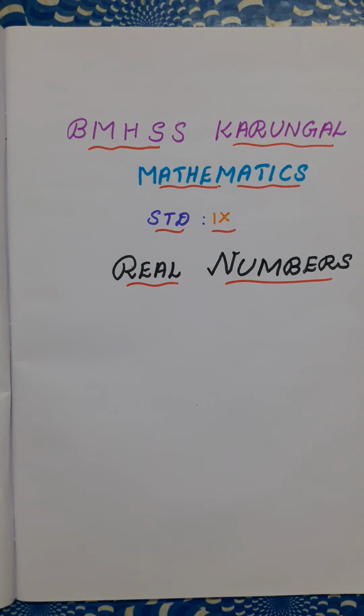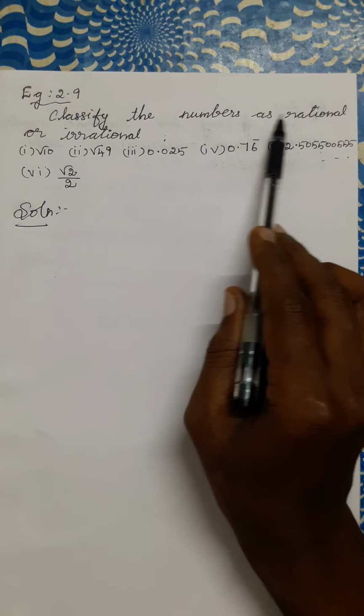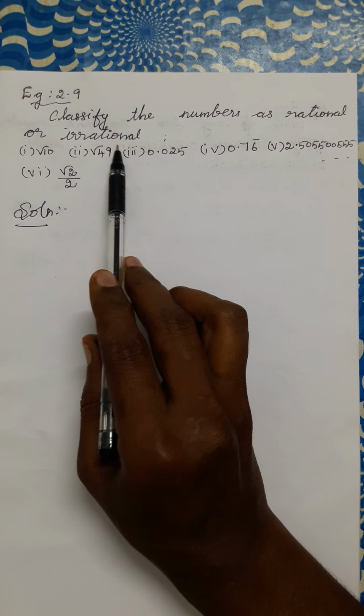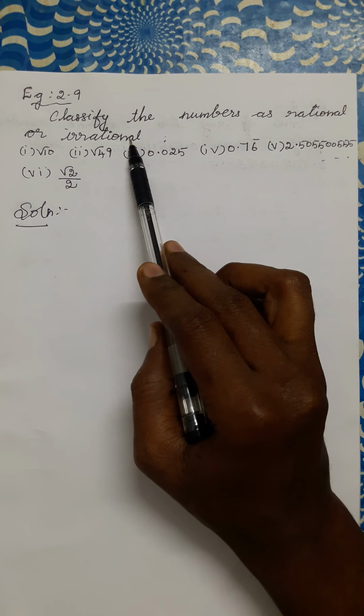Now, I am going to continue the same portion, real numbers. In the previous class, I taught example 2.8 after 2.10. Now I am going to teach example 2.9. Example 2.9. Classify the numbers as rational or irrational.